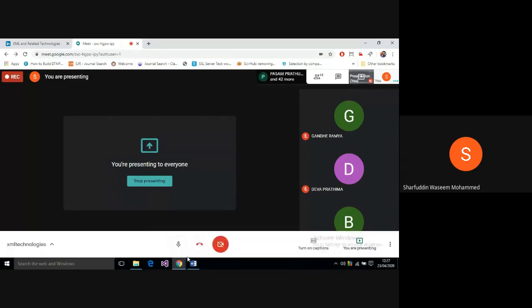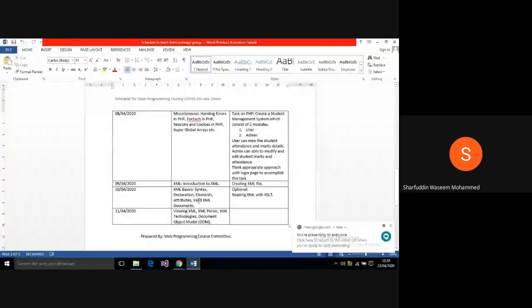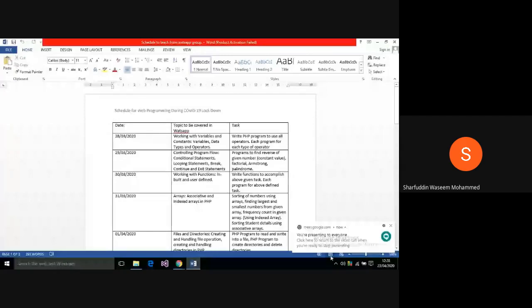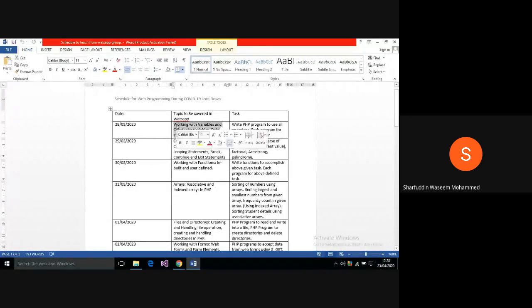And about the revision, in your WhatsApp teaching or online teaching, I have sent you about working with variables and constants, how variables, data types and operators work in PHP. I have sent a document for this. You have to refer to it and write programs for this task. Then controlling the program structure: if conditions, if else, looping statements, break, continue and exit.